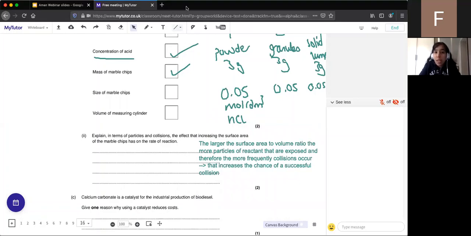So really good work today, everyone. So tomorrow, Wednesday, we'll be covering temperature, catalysts, and pressure, and we'll also be starting to look at equilibrium, which I know a couple of you were keen to look at last week, so we'll be doing equilibrium this week as well.